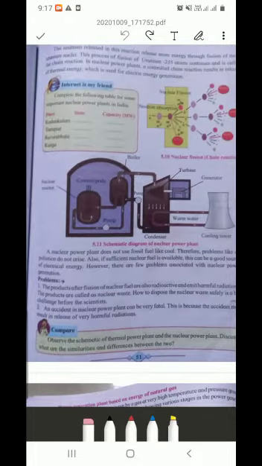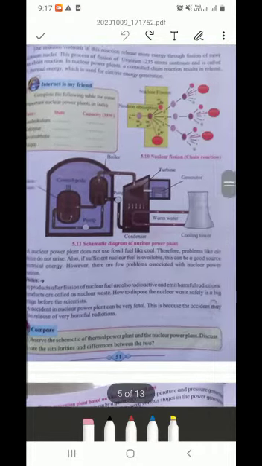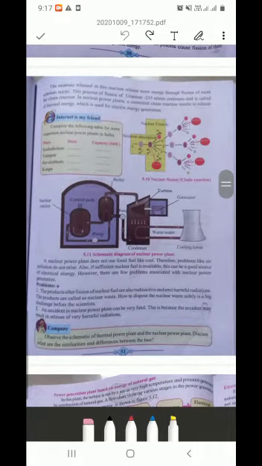A nuclear power plant does not use fossil fuel like coal, therefore problems like air pollution do not arise. Also, sufficient nuclear fuel is available. This can be a good source of electrical energy. However, there are a few problems. Yes, there are also problems.